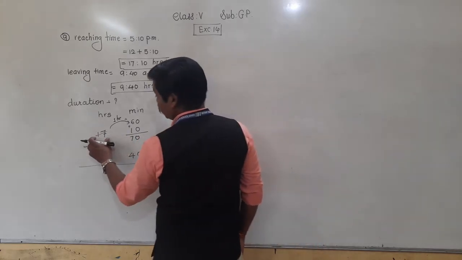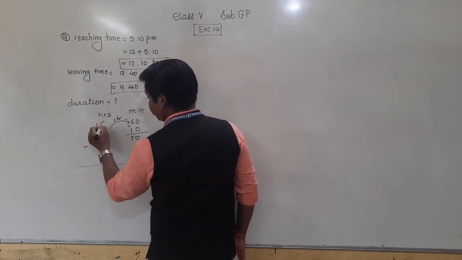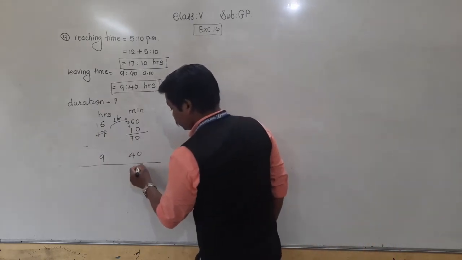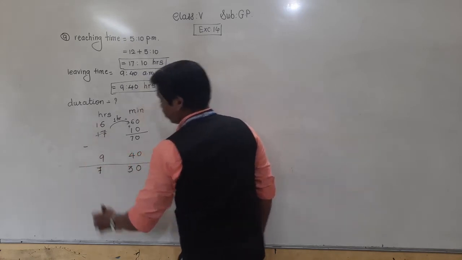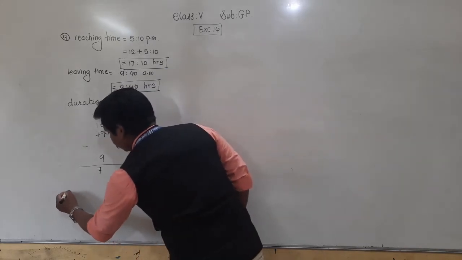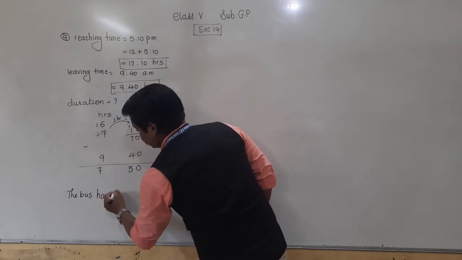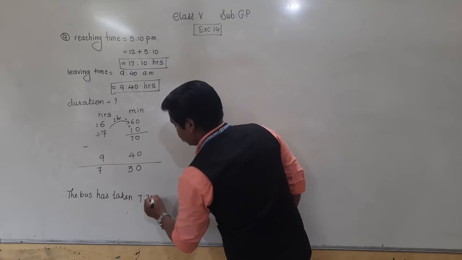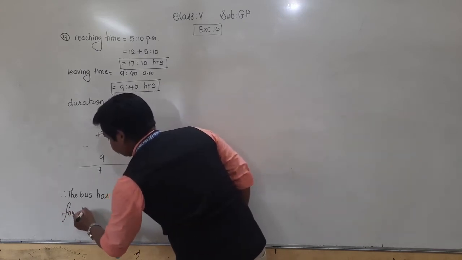In the hours column, from 17 hours we took 1 hour, so 16 remain. Now do the subtraction. 0 minus 0, 0. 7 minus 4 is 3. And 16 minus 9, 7. So the bus has taken 7 hours 30 minutes for the journey.